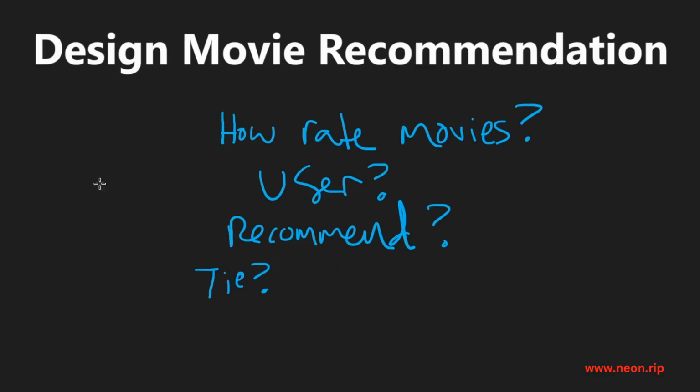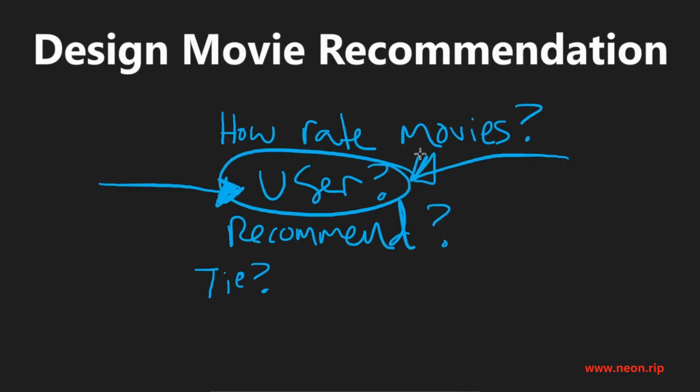And how would we recommend movies to a user who has no movies that they've seen yet? So this is like a new user. We don't have any data on them. How are we going to recommend movies to them?